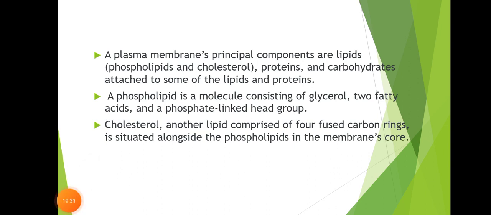A plasma membrane's principal components are lipids, proteins, and carbohydrates attached to some of the lipids and proteins. A phospholipid is a molecule consisting of glycerol, two fatty acids, and a phosphate linked head group. Cholesterol, another lipid comprised of four fused carbon rings, is situated alongside the phospholipids in the membrane's core.